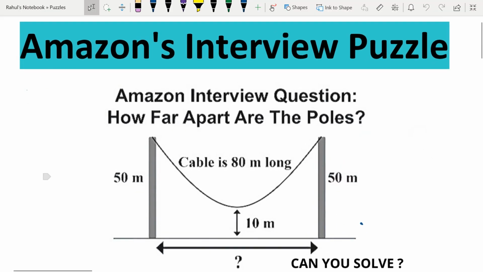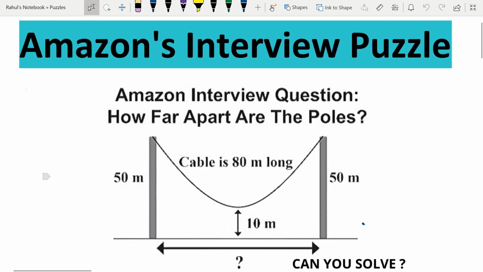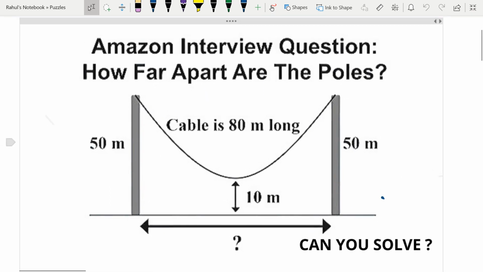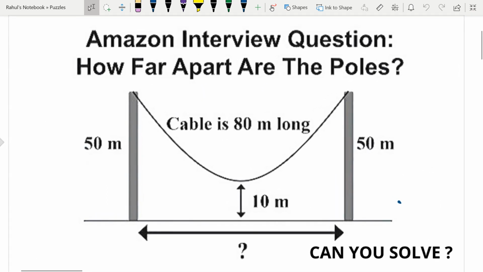And here in this session, we are solving a very important and interesting puzzle from Amazon's interview. And the puzzle is in front of you, right? The puzzle is very easy, and the credit of the puzzle goes to Andre Taga. And the puzzle is like that.